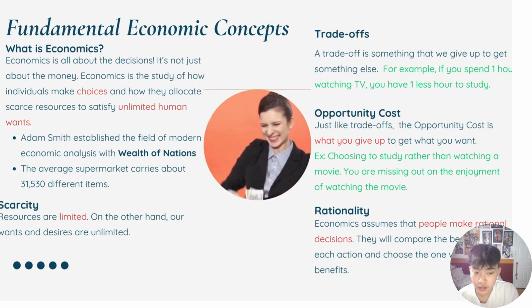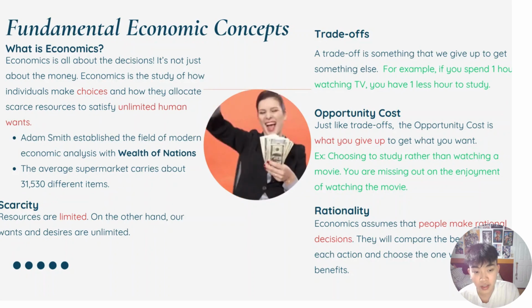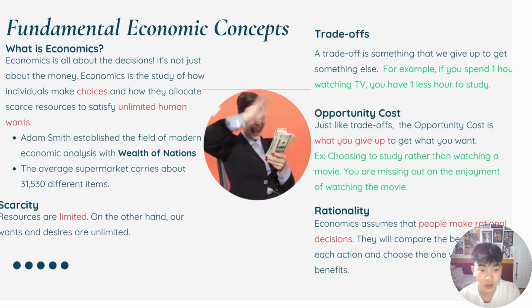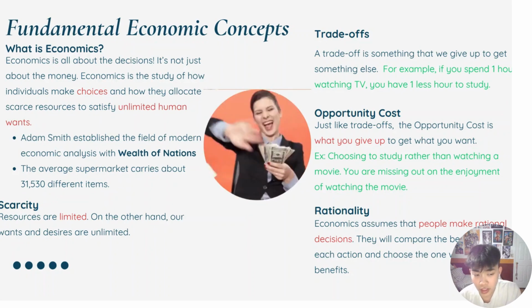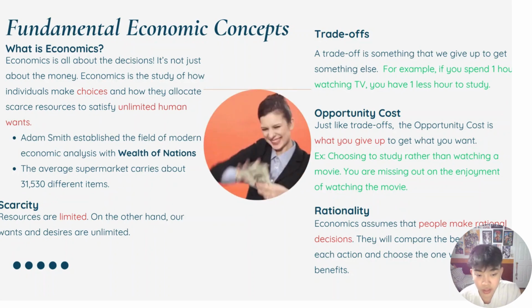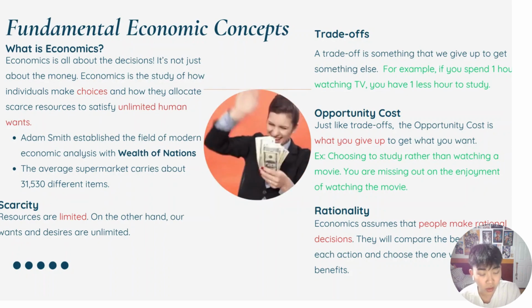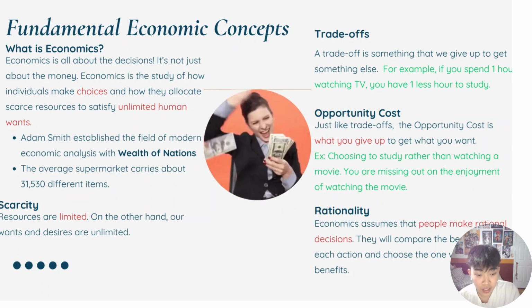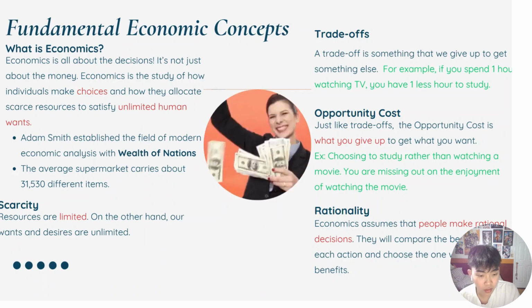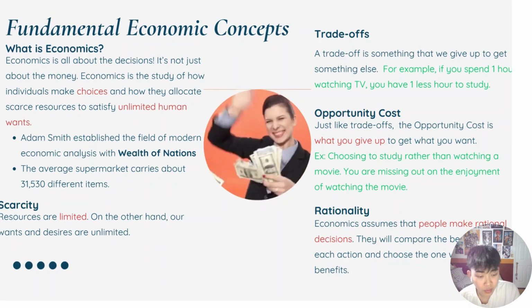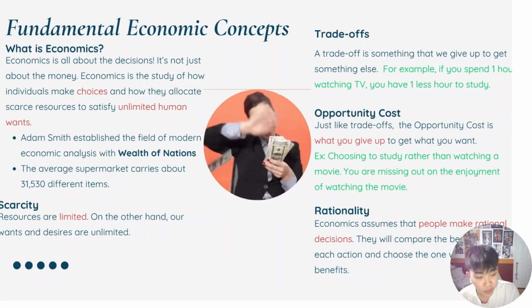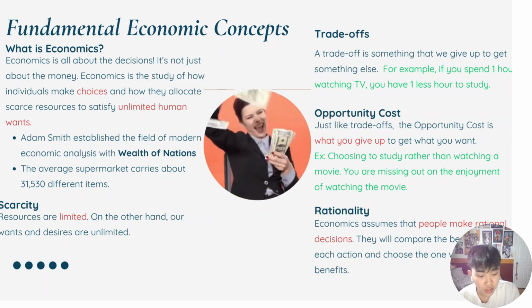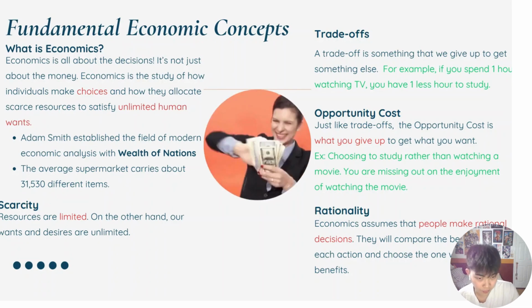Opportunity cost. Just like trade offs, the opportunity cost is what you give up to get what you want. For example, choosing to study rather than watching a movie. Here you are missing out on the enjoyment of watching the movie. And finally, rationality. Economics assumes that people make rational decisions. They will compare the benefits of each action and choose the one with the most benefits.